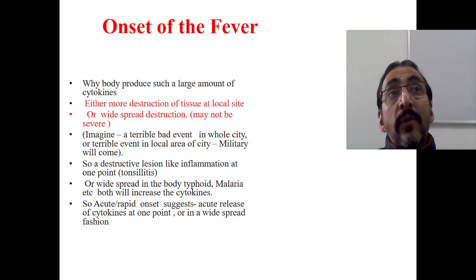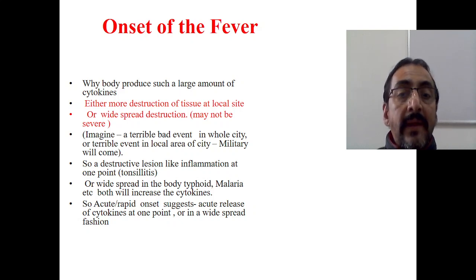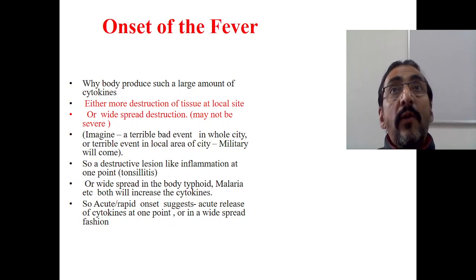Similarly, a terrible event or drastic infection can also occur all over the body, like typhoid, malaria, or some other autoimmune pathologies. So what I mean to say is, acute fever will be there when there is a terrible event.